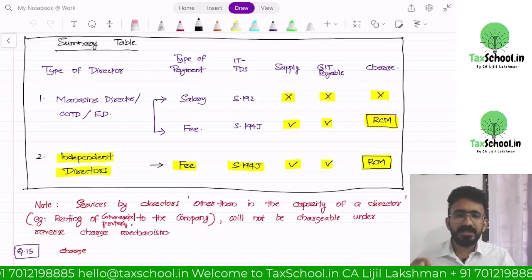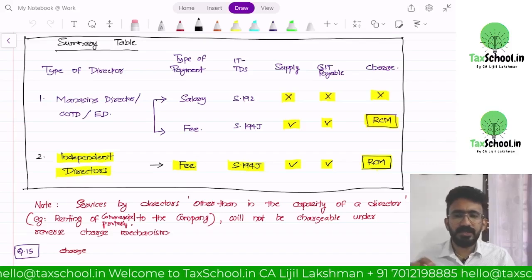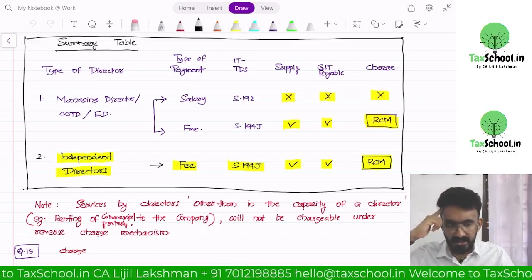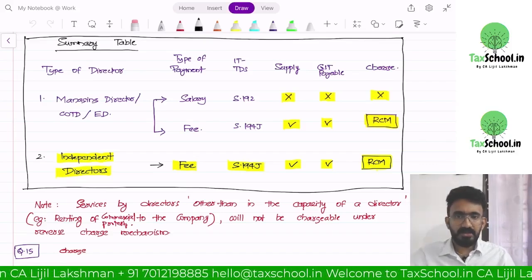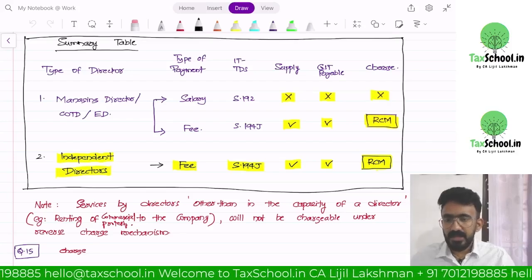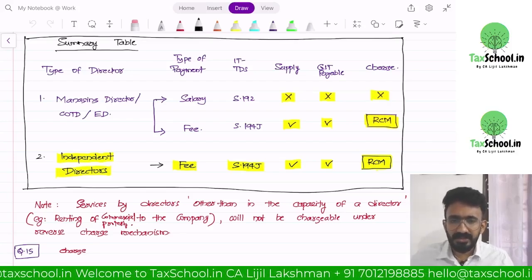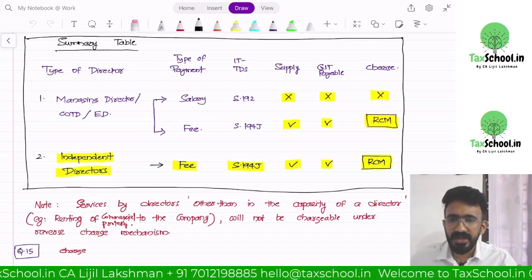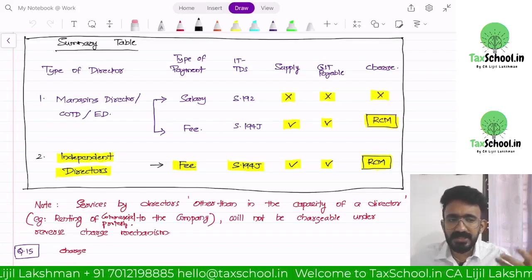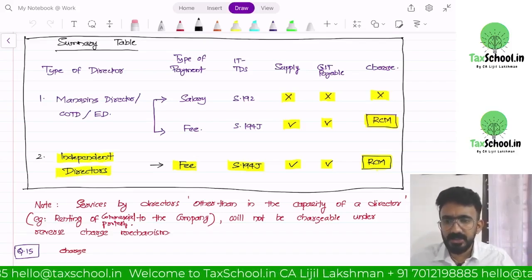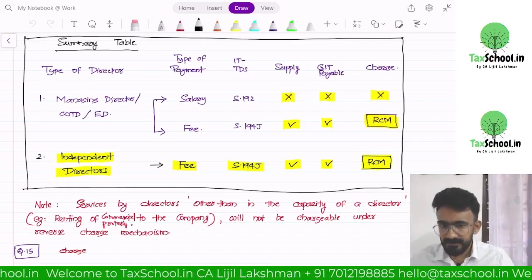If the company deducted TDS under 192 of the Income Tax Act, then the company is paying salary. The moment it is salary, it is not a supply and GST is not payable. If GST is not payable, the question of charge does not arise, because the question of charge is asking who has to pay taxes.